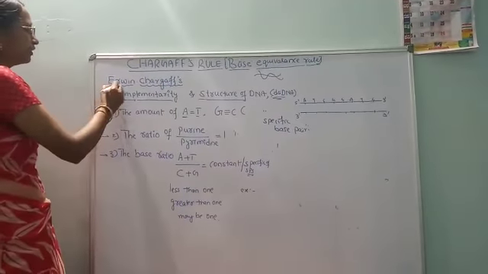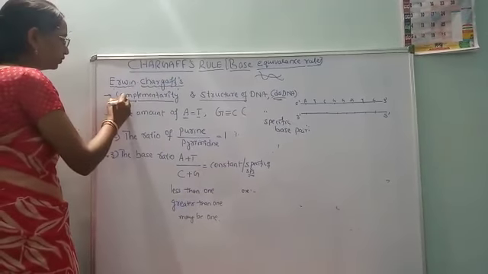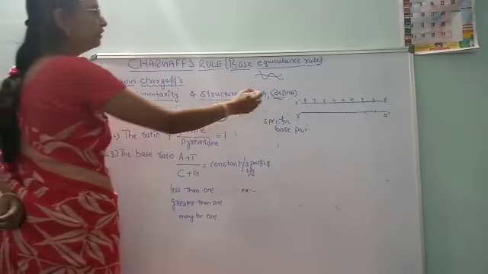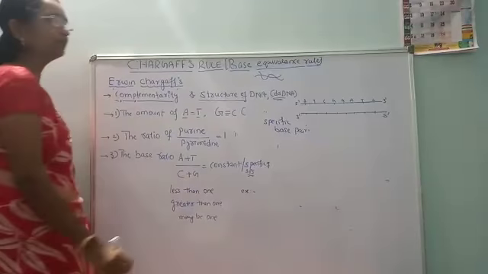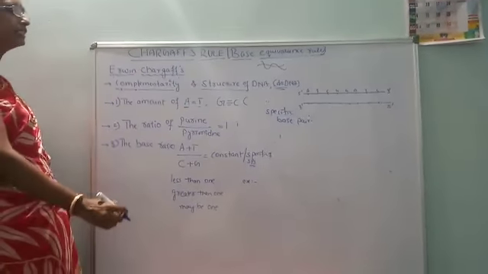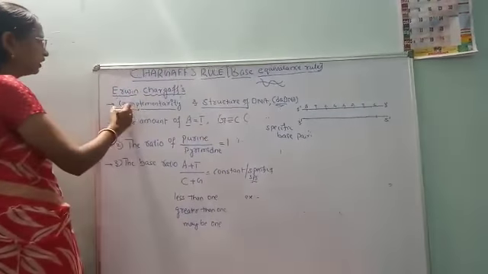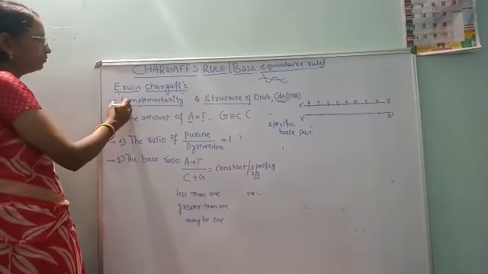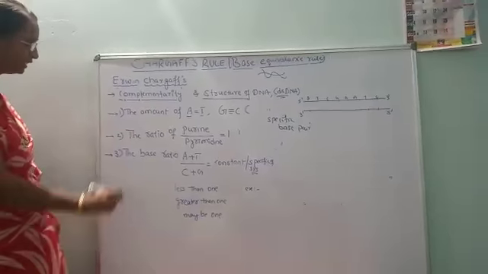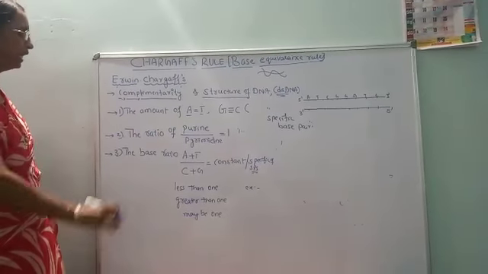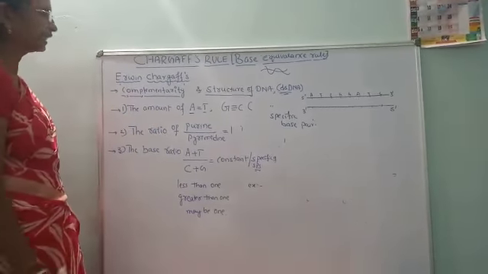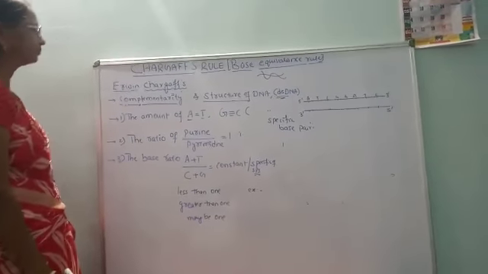And this criterion is very important. This rule is applicable only for the double stranded DNA, and it is very essential to understand the structure of the DNA also. This is based on the complementarity. So based on this complementarity, let us understand some more aspects of the Chargaff's base equivalence rule.